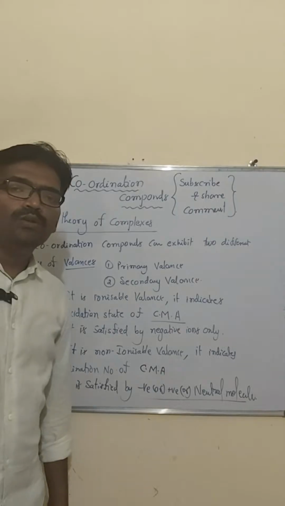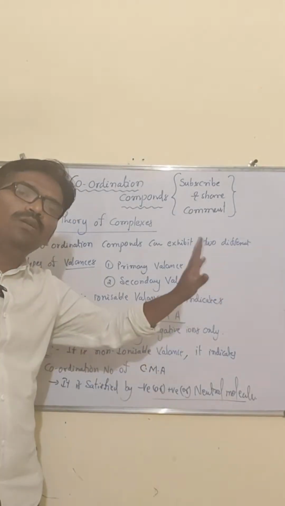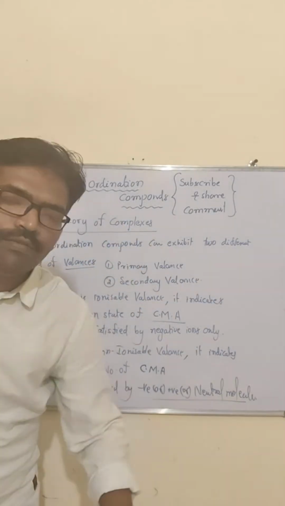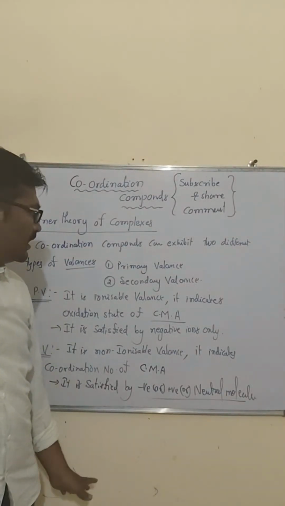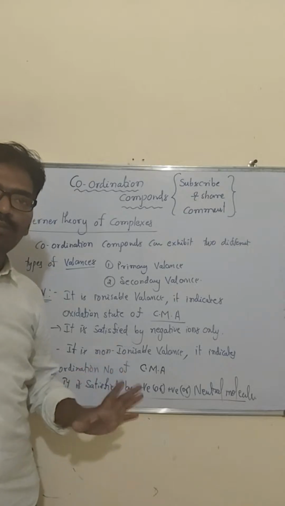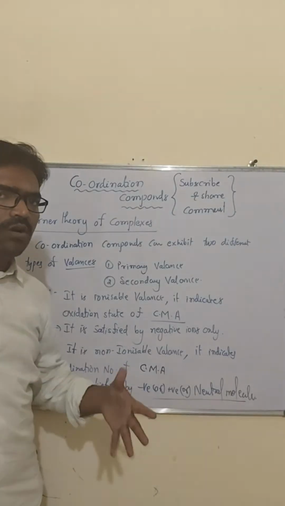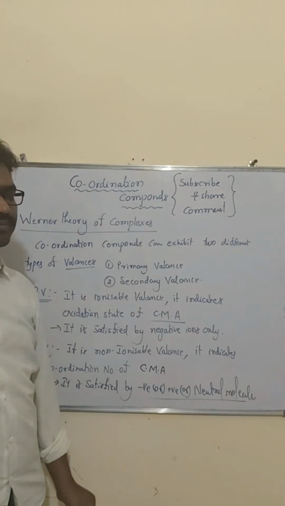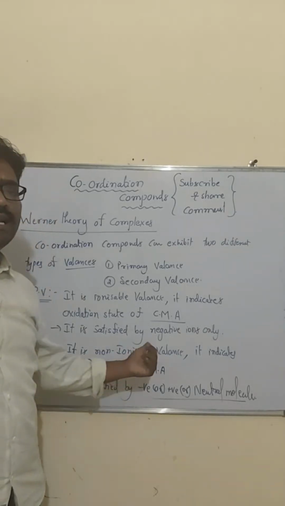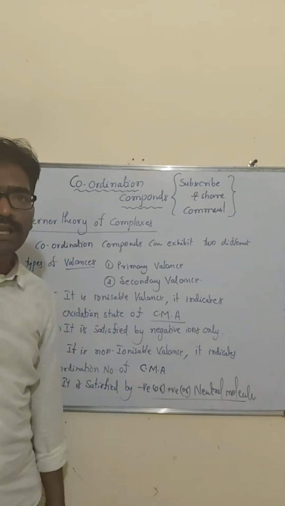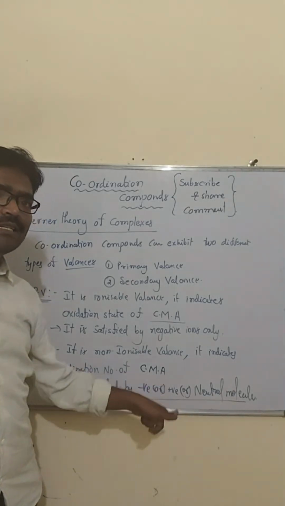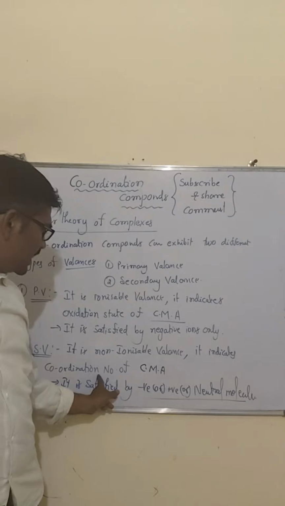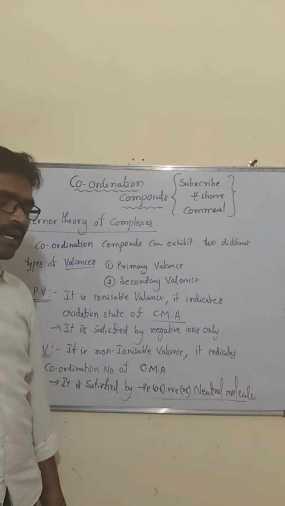So according to Alfred Werner, coordination compounds contain two types of valencies. One is primary valency, another one is secondary valency. The primary valency is ionizable valency. It indicates the oxidation state of the central metal atom. It is satisfied by the negative ions only. Secondary valency is non-ionizable valency. It indicates the coordination number of the central metal atom.